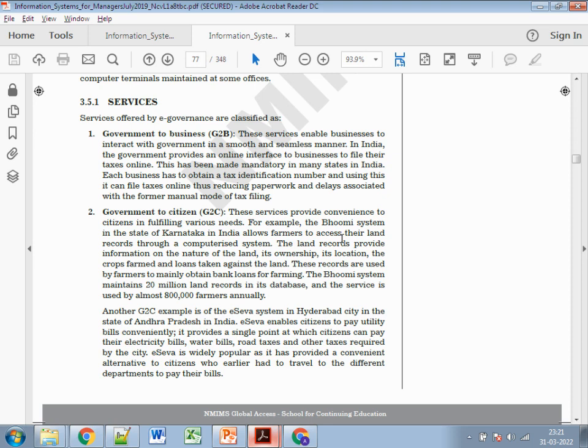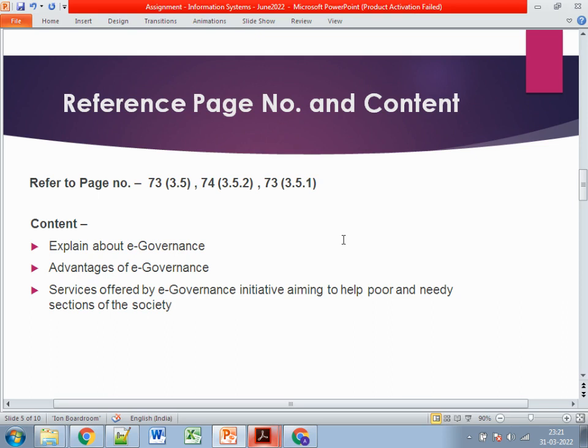You can refer to any of those initiatives taken by any local government, or by a countrywide government, or by any part of the world, and you just need to specify certain features and benefits related to that particular e-governance initiative. So this is all about the second question. Second question part is also pretty much clear.